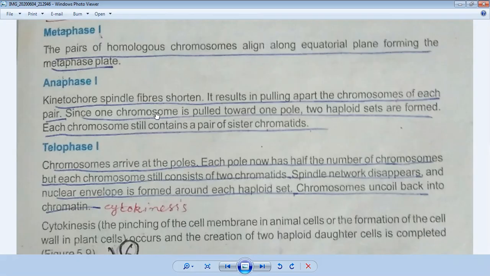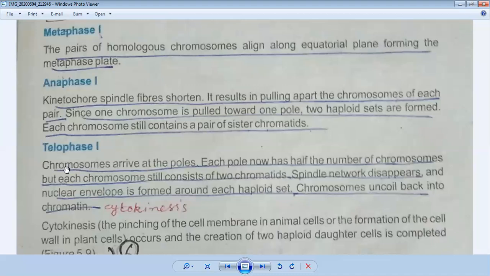Since one chromosome is pulled towards one pole, two haploid sets are formed. Each chromosome will contain a pair of sister chromatids. And the last one, telophase. In telophase 1, chromosomes arrive at the poles.